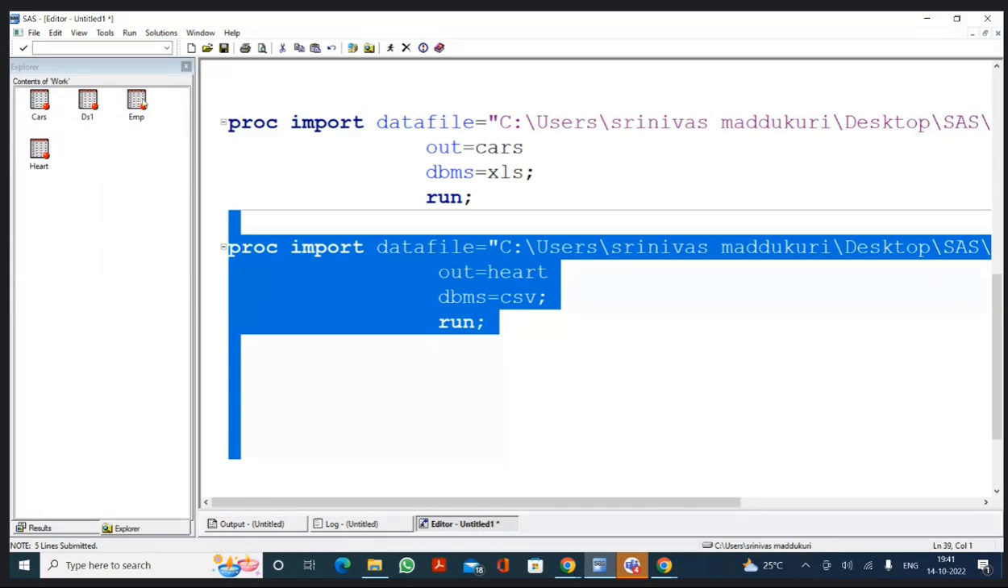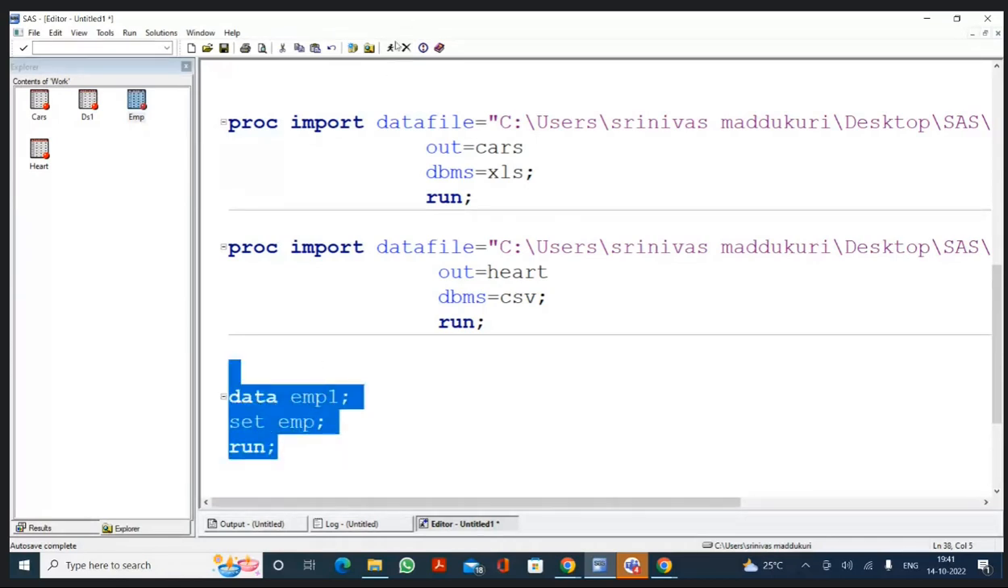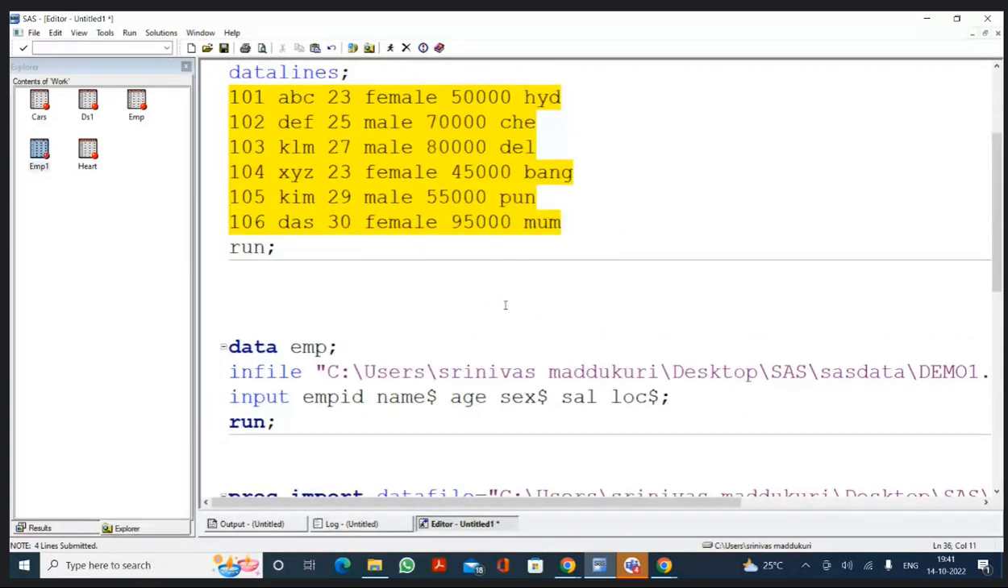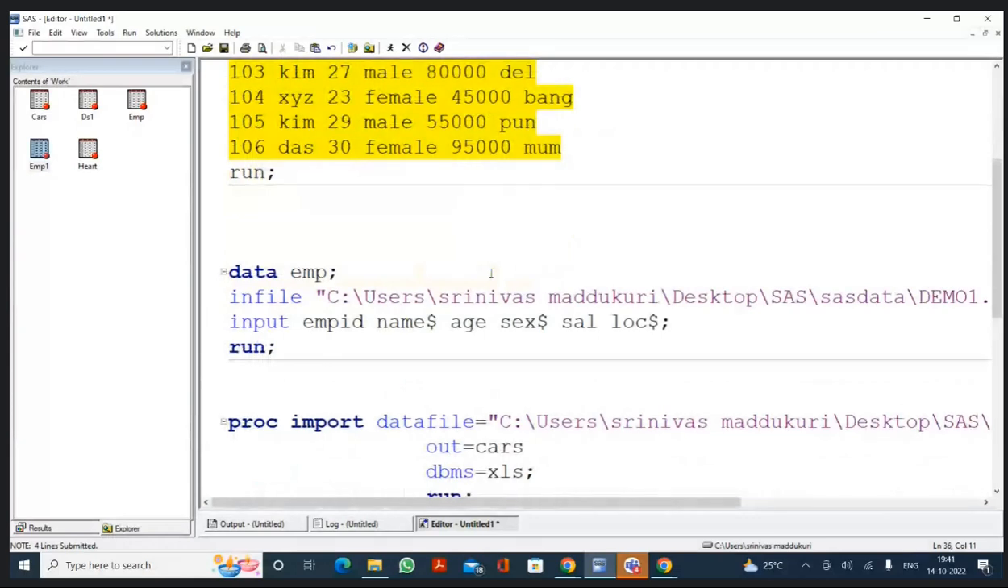Now I have the EMP data set. I want to create EMP1 from that EMP. Tell me how we will write the program. Data EMP1. Very good. Execute the program. Yes, I have EMP1. Now at least you could write some programs. For the last 15-20 minutes, you have been writing programs. Now, these are the programming lines that we have.